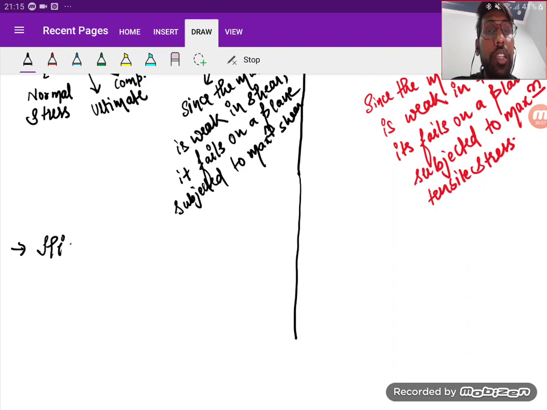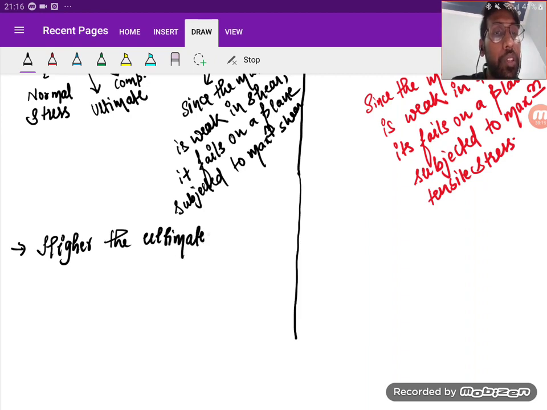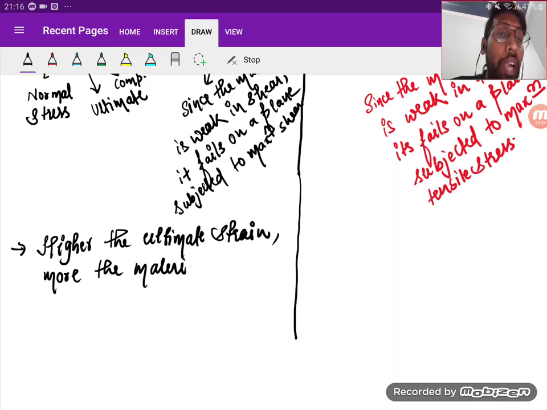That means the higher the ultimate strain, because we are saying ductility is a property by which it can deform into thin wires. So the more it is going to stretch, the more ductile it will be. Is it clear? So the higher the ultimate strain, the more ductile the material will be.